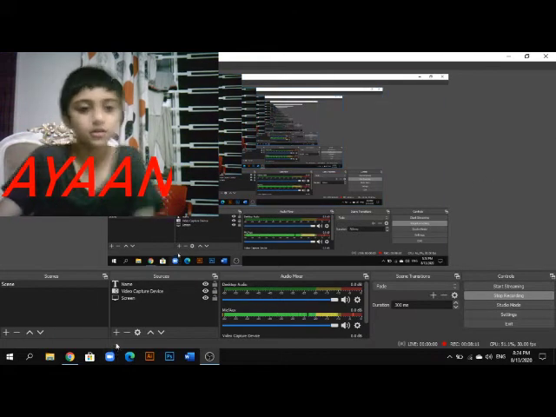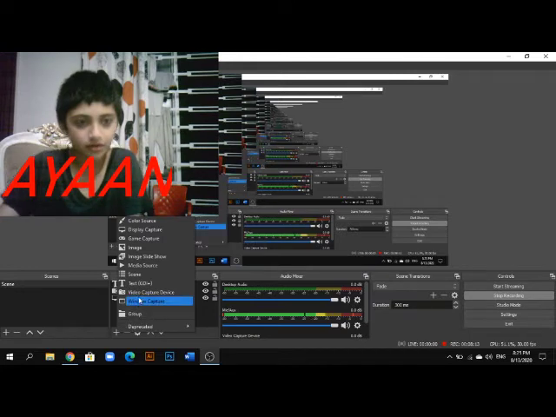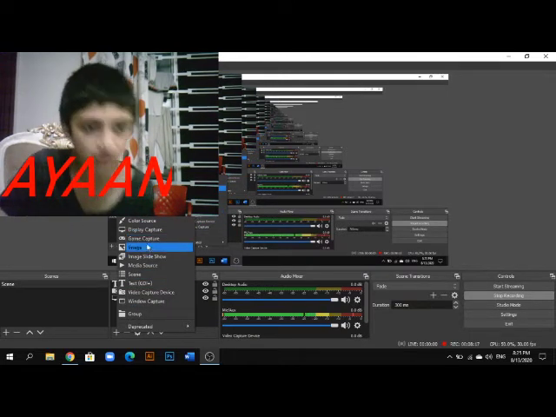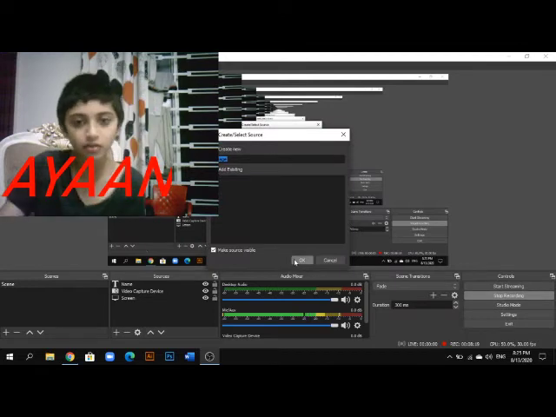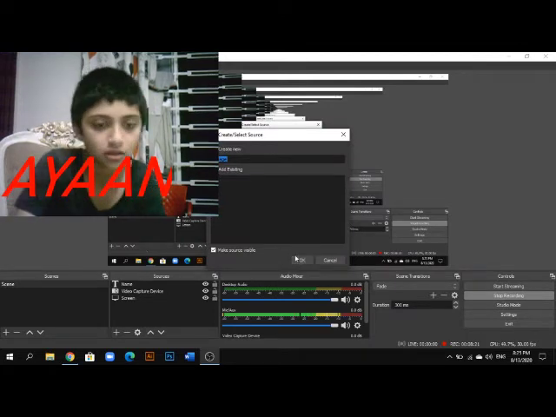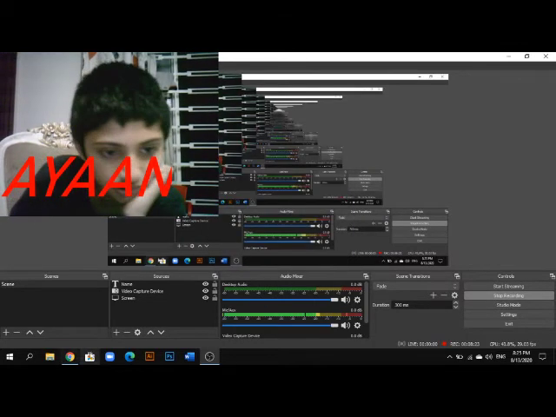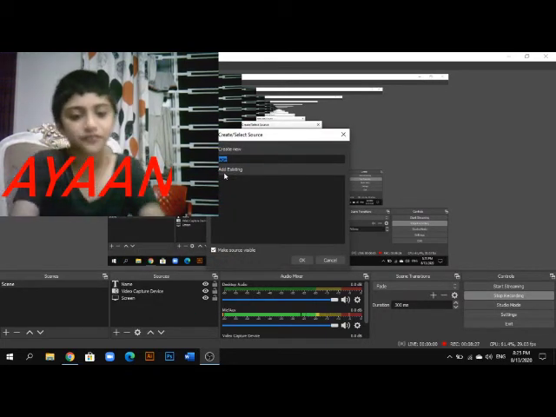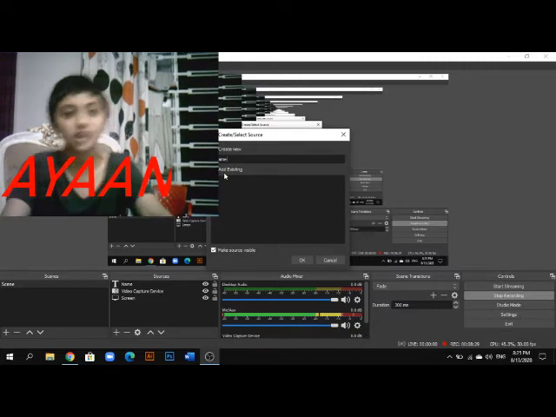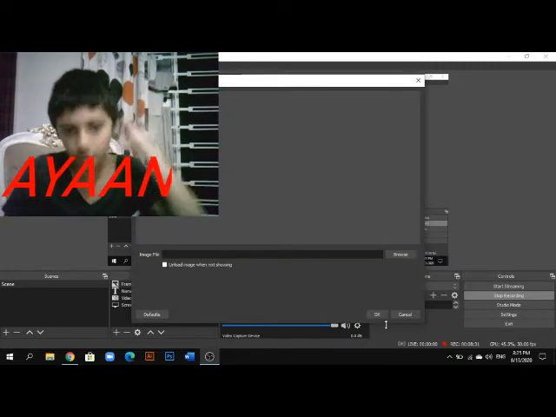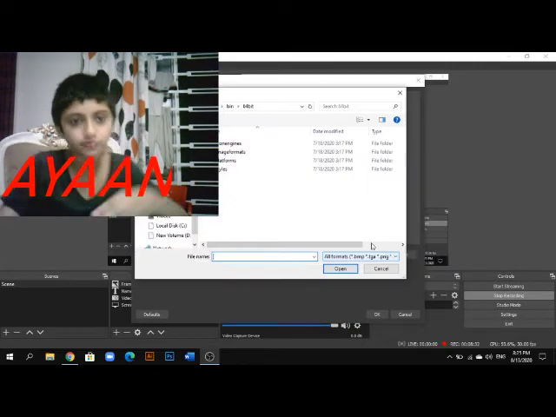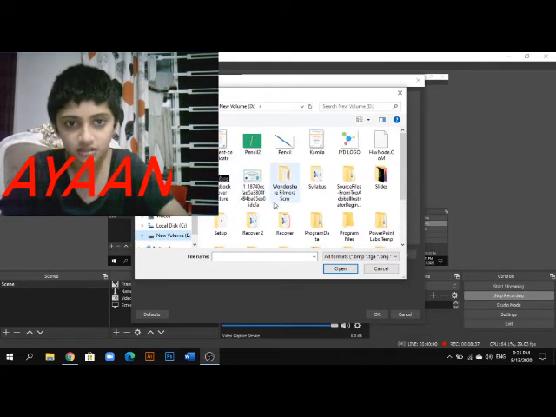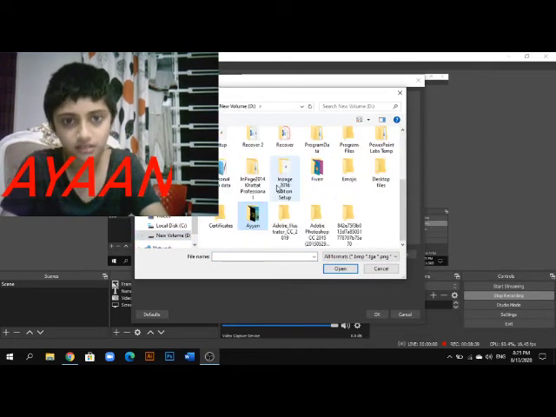Okay, so if you want a frame, just download it from the link in the description, and after downloading, click on image, add an image like this. Add an image, name it frame. Download the frame from the link in the description. I will provide a link in the description for the frame. Click on new volume D, Ayan.